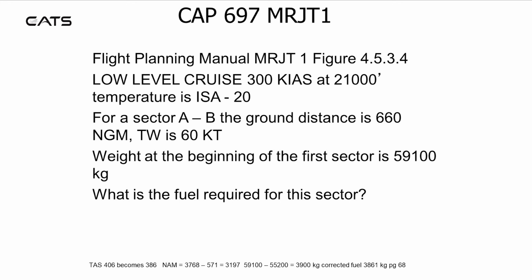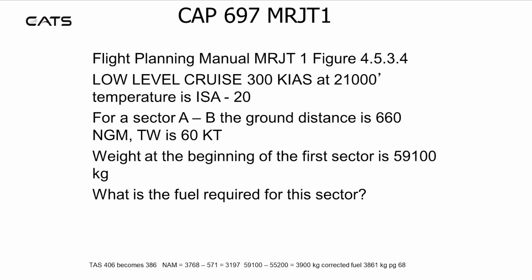Well, since the temperature is not ISA, there needs to be a correction of the TAS, and that becomes from 406 to 386. Use this corrected TAS with the tailwind of 60 knots and the ground distance of 660 nautical miles to obtain the sector NAM of 571. Go in the table, 59,100 kilograms, to find the corresponding NAM. This is 3,768. Subtract the sector NAM from this to get 3,197. This is your artificial NAM.